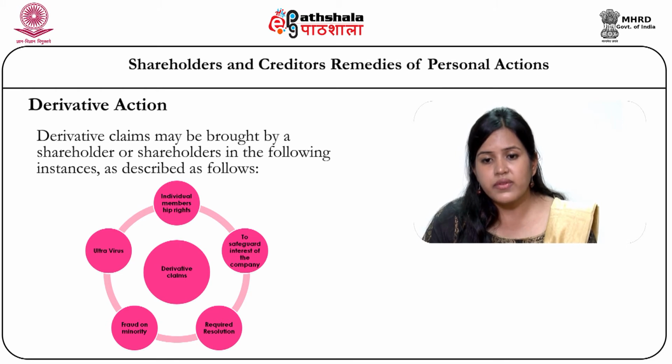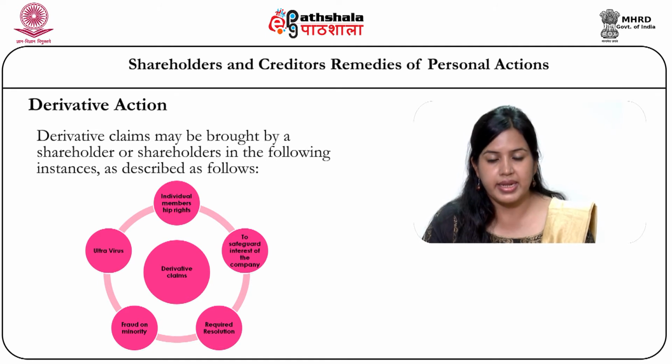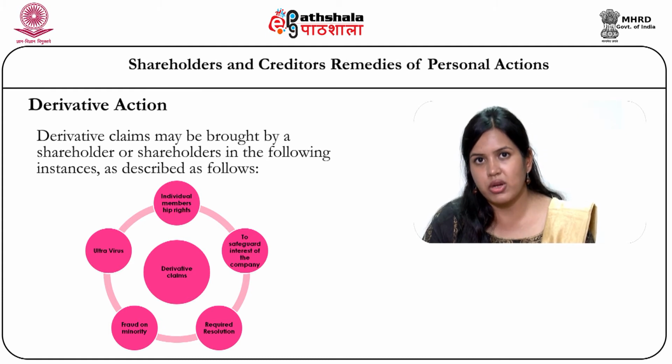So, if the directors of the company sanction an action which is contrary to the objects of the company, that is an ultra vires act, and in that case the derivative action can be taken by the minority shareholders or any shareholders who are affected by that action.